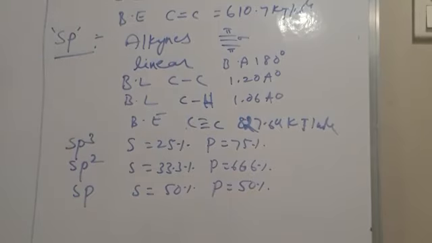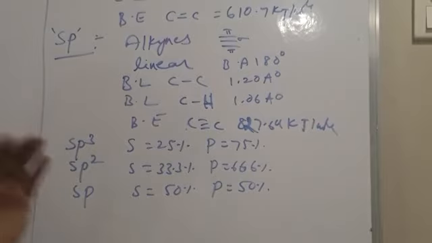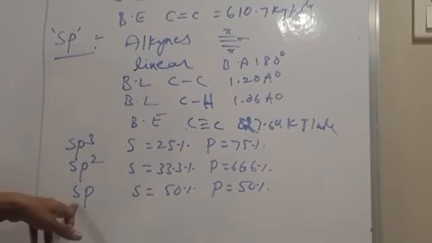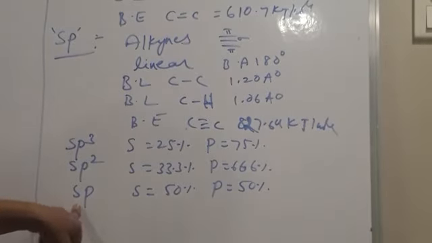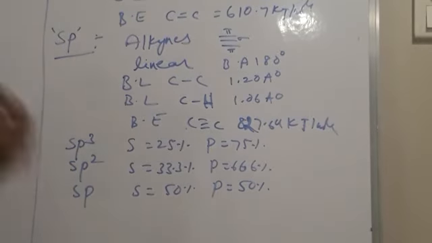As the s character of hybrid orbitals increases, the electronegativity of the carbon atom also increases. That's why the electronegativity of an sp carbon atom is greater than sp2, which is greater than sp3.